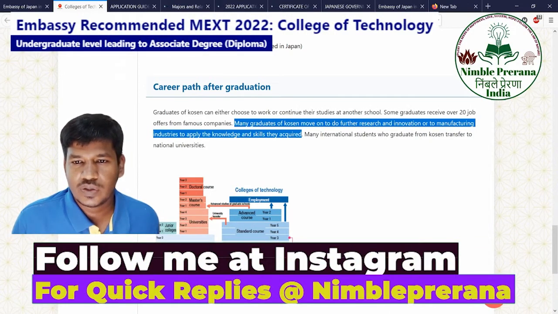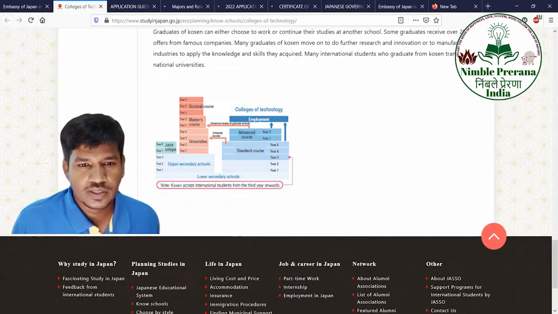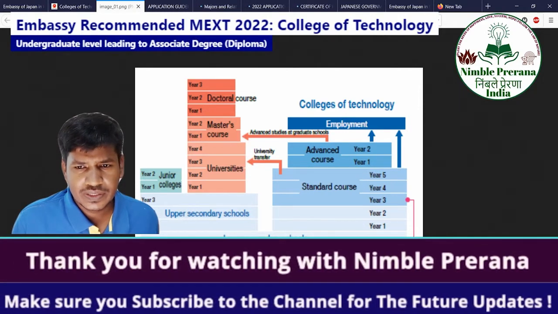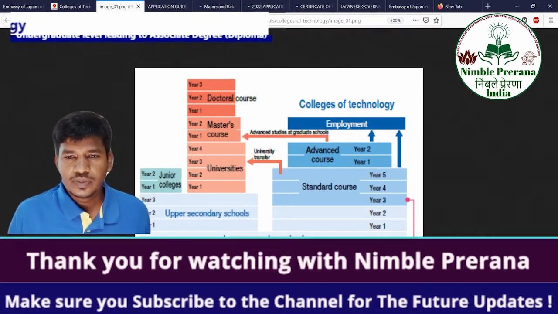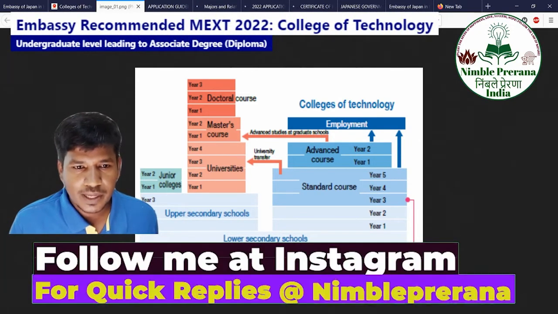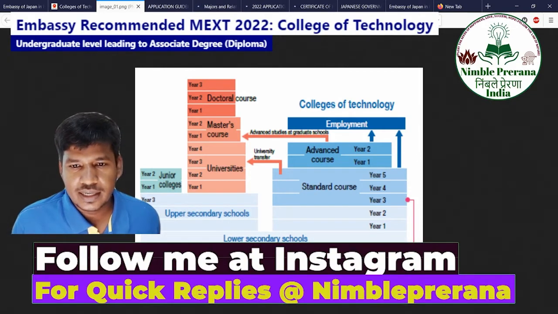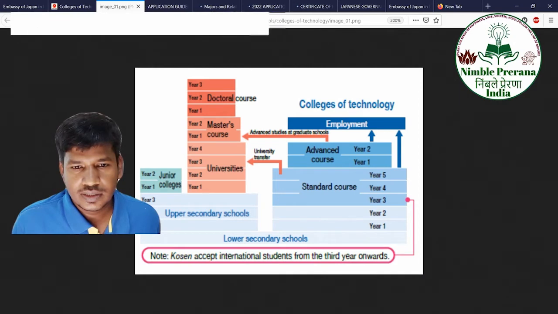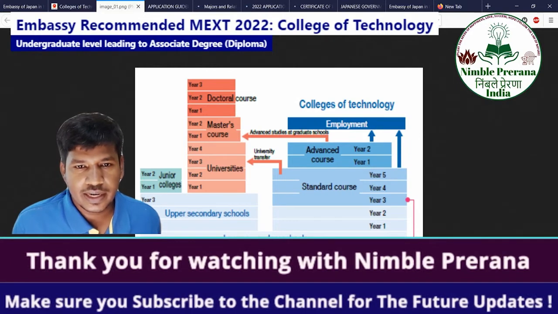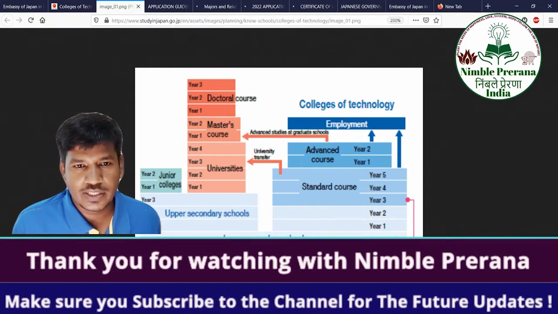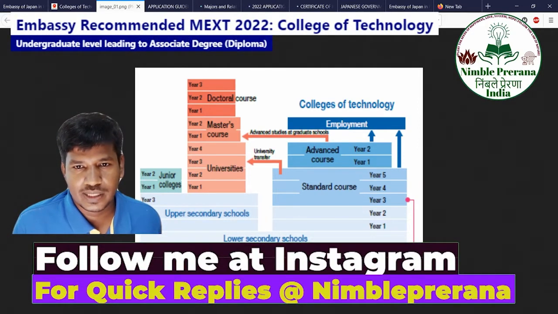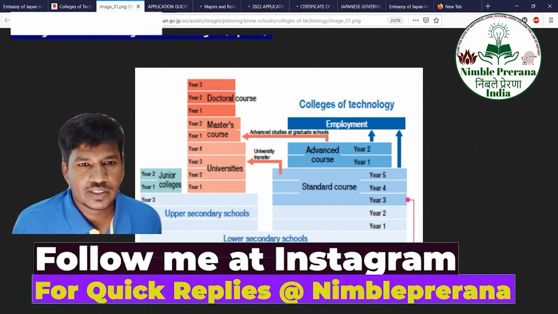Many international students who graduate from KOSEN transfer to national universities. You can see that here. After lower secondary school, you enter year 1. This is like +1, +2 you can call it. Then this is the 3-year course: the preparatory course and the 3-year course. If you complete these, you can enter bachelor's education. If you complete 2 more years, you can go into master's education. Or else you can go into employment directly, or after 2 years. Again, you can go for a doctoral course on the left side, as you can see here.